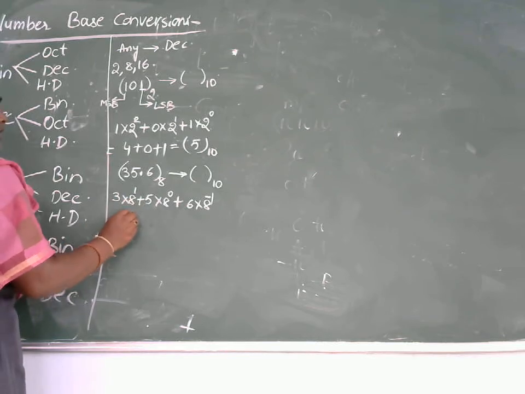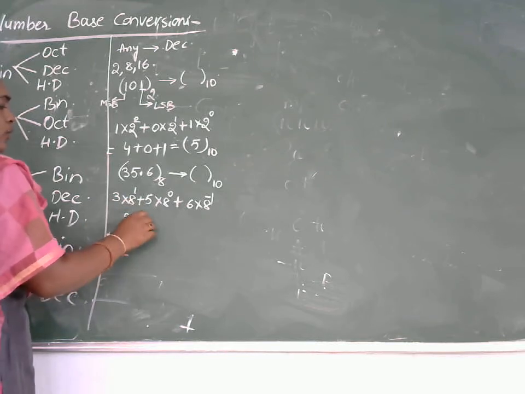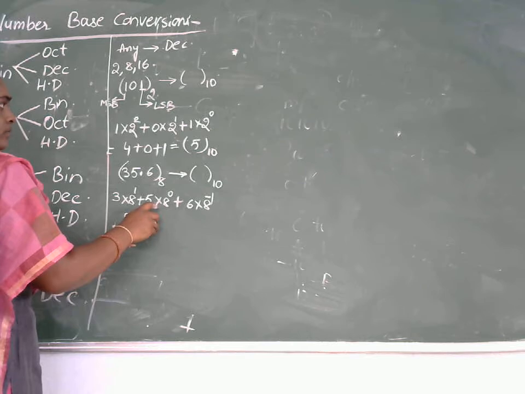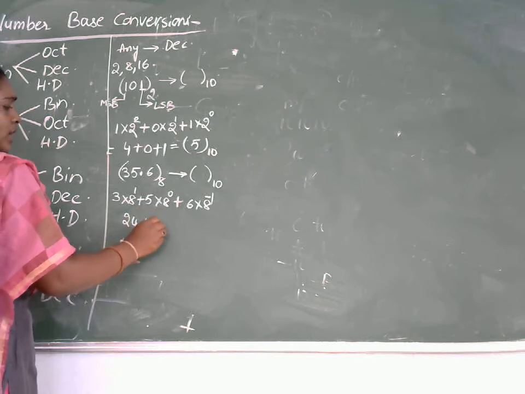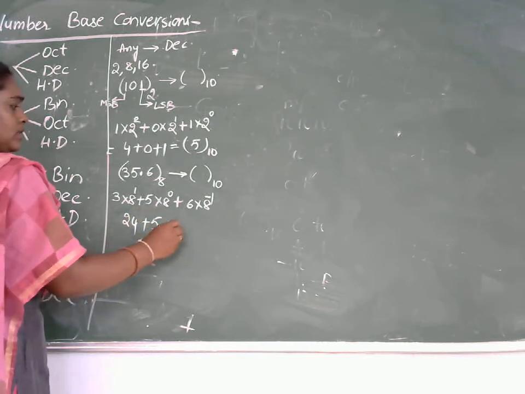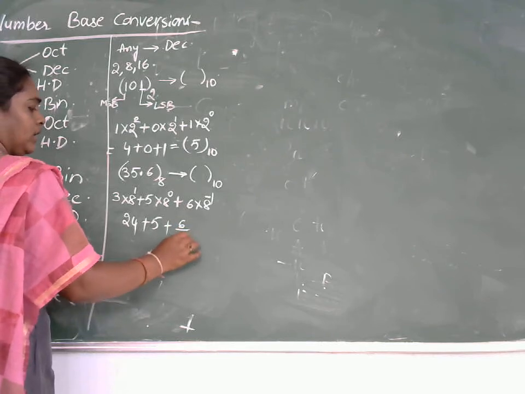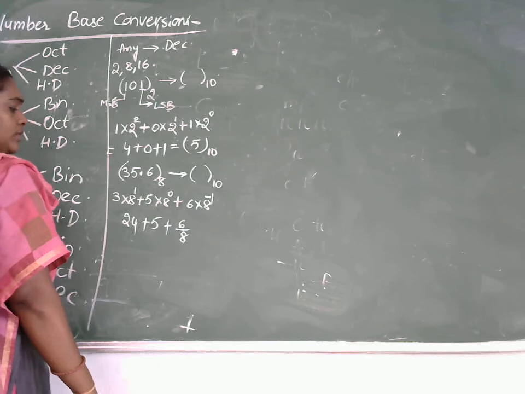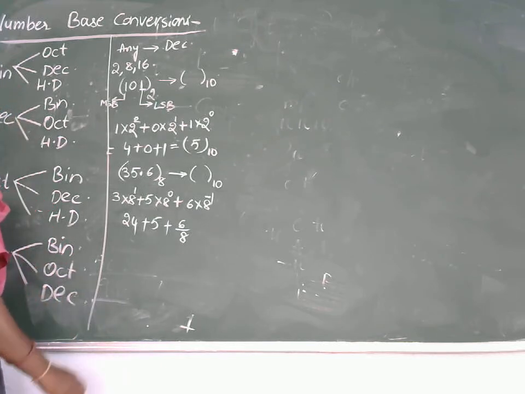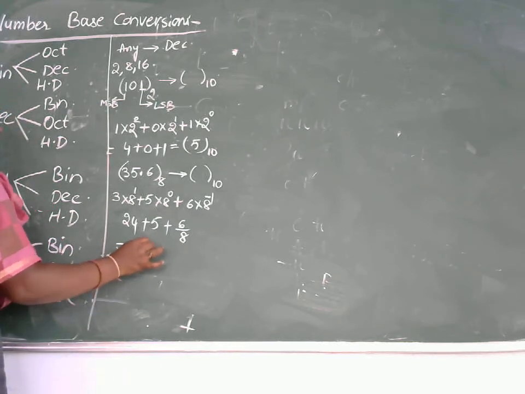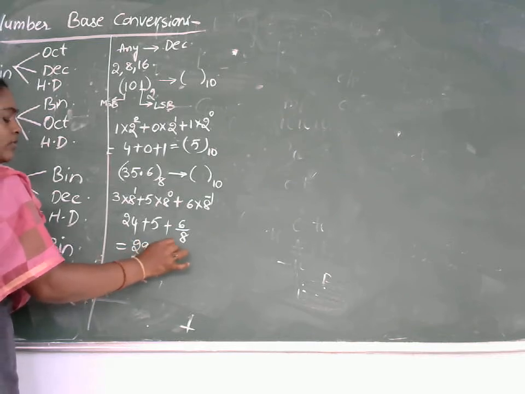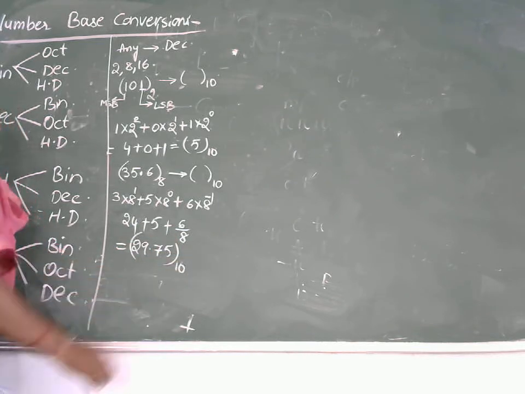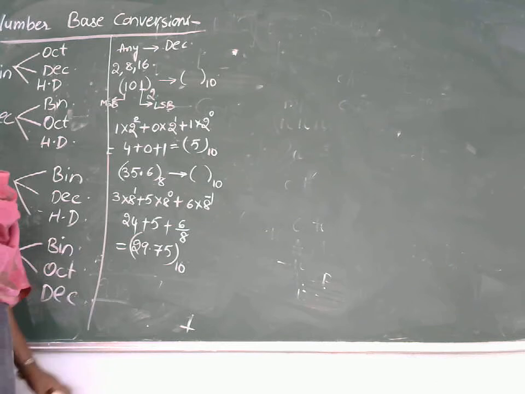So here 3 into 8 is equivalent to 24, plus 5, plus 6 by 8 or 3 by 4, which is equivalent to 0.75. So the equivalent is 29.75 in decimal.